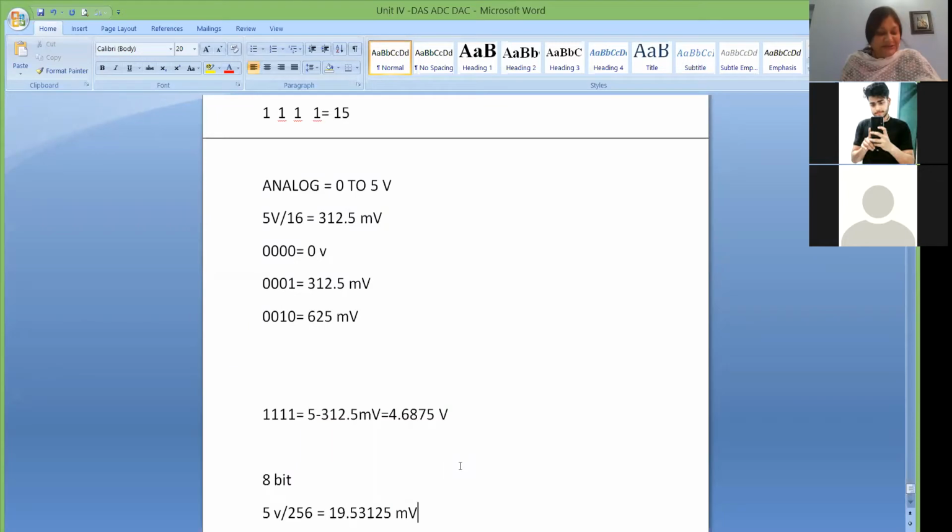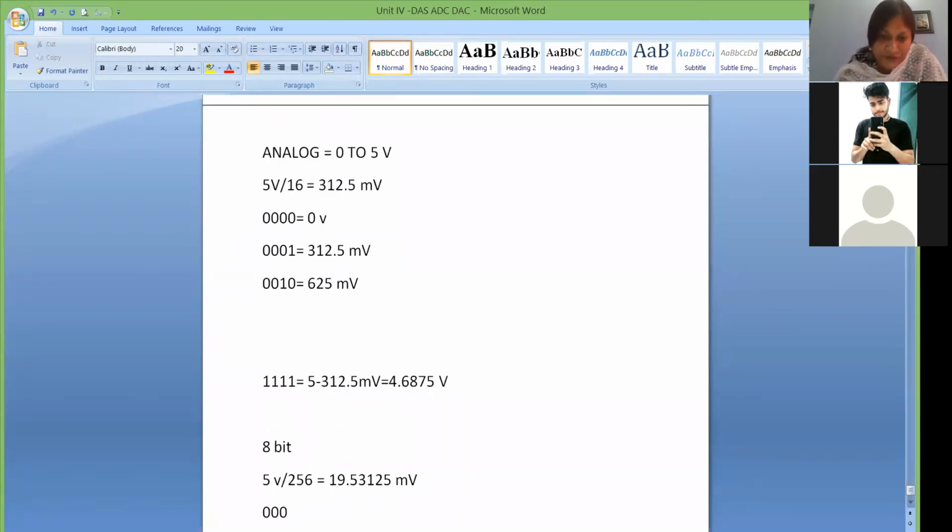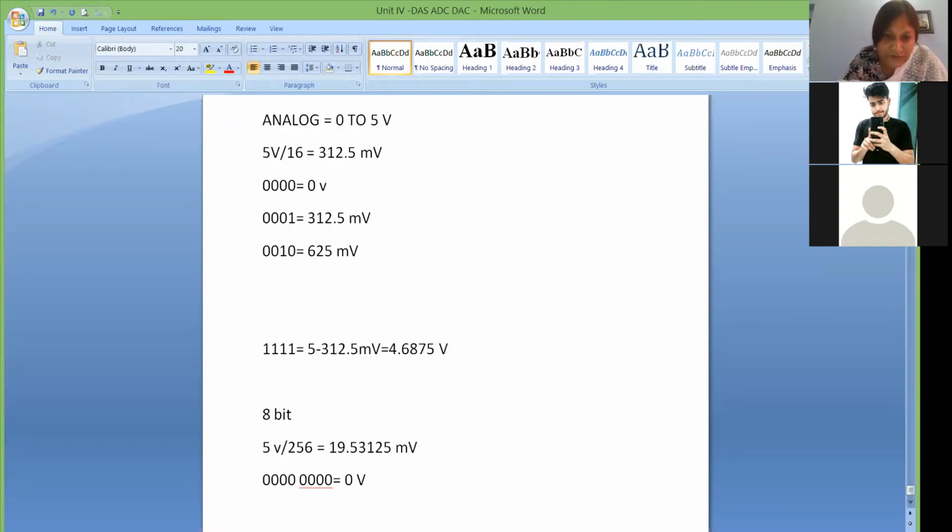So now your first digital data will be 0000 0000. We are talking about 8 bits, so this will be 0 volt. And for 0000 0001, it will be 19.53 millivolt.